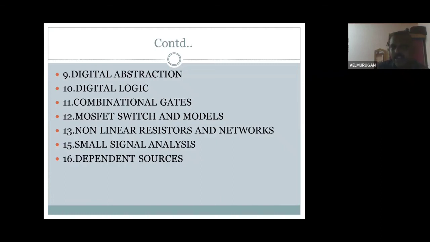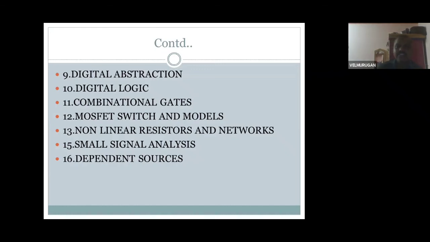In the 10th, digital logic, you study the laws: De Morgan's law, the associative law and the commutative law. In combinational logic you study adders, subtractors, full adder, full subtractor, half adder, half subtractor, encoder, decoder, multiplexer, demultiplexer and comparator. Then MOSFET switches as modulations. The MOSFET is a field effect transistor, a metal oxide semiconductor field effect transistor, and it acts like a switch. You should read this in the classes.